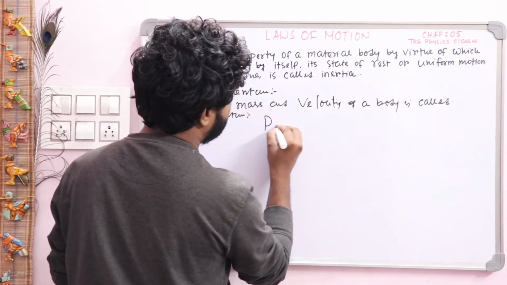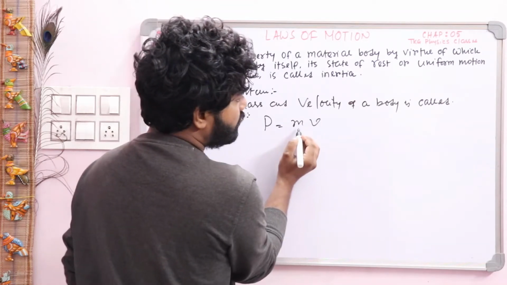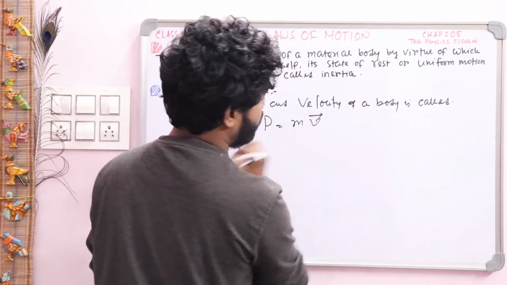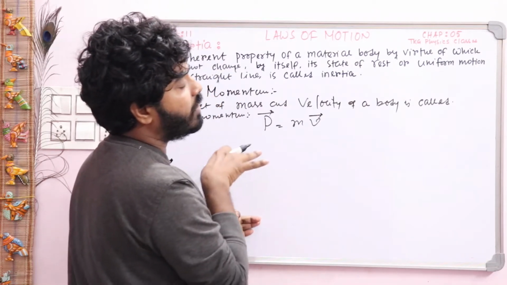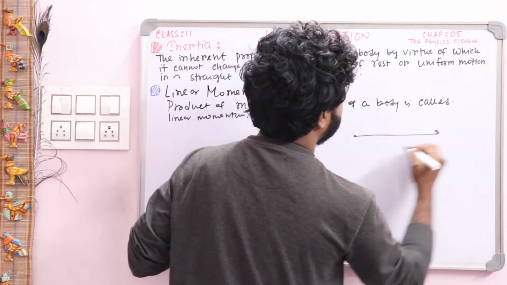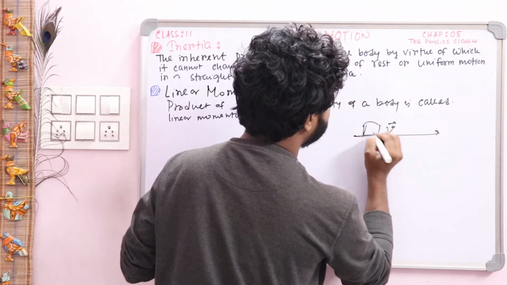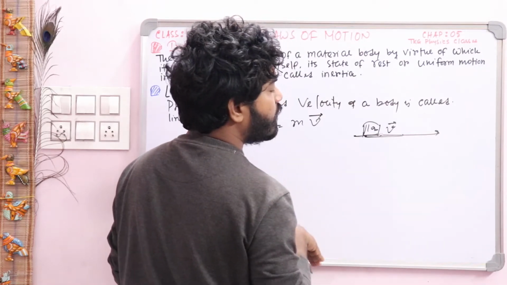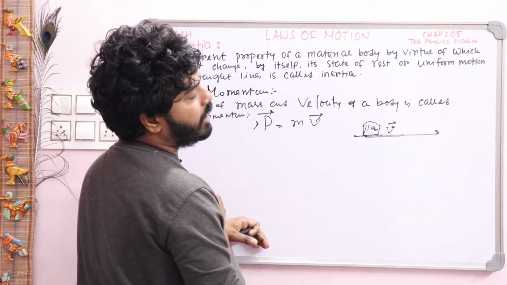It is denoted by symbol P, that is m into v. Here mass is not a vector quantity, it is a scalar quantity, velocity is a vector quantity, and linear momentum is also a vector quantity. Now the question is, what is the direction of linear momentum of that body? When a body is moving this way, this is the direction of velocity of that body. Suppose a body of mass 10 kg is moving in this direction, along this axis, so the direction of velocity will be the direction of linear momentum of that body.